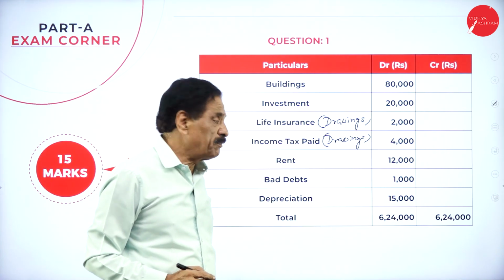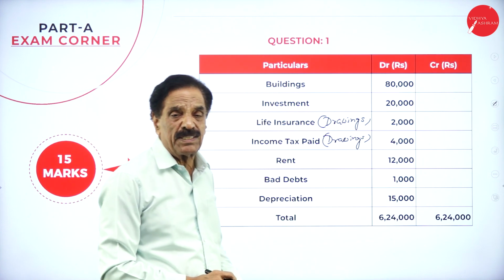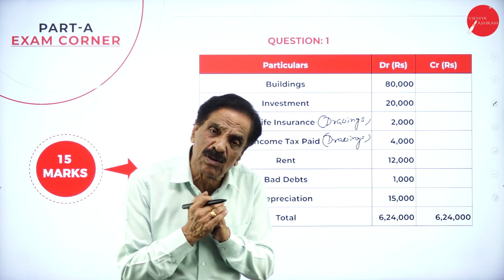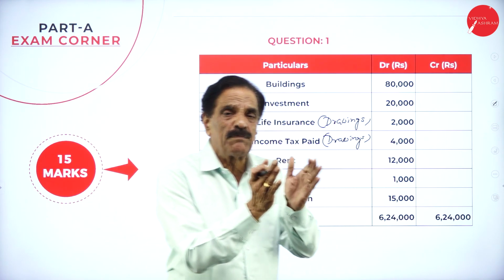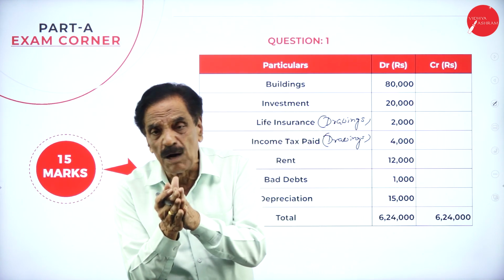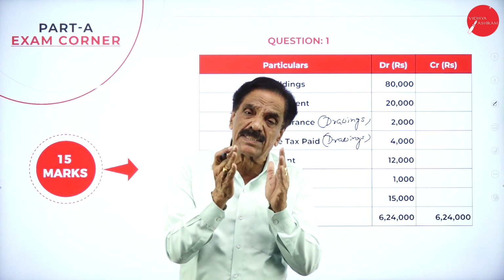Bad debt, profit and loss account. Depreciation. So this is very important. Depreciation means fall in the value. Fall in the value is called depreciation. If the machinery was valued at 60,000 and today is valued at 50,000, how much has come down? 10,000 is considered as depreciation.